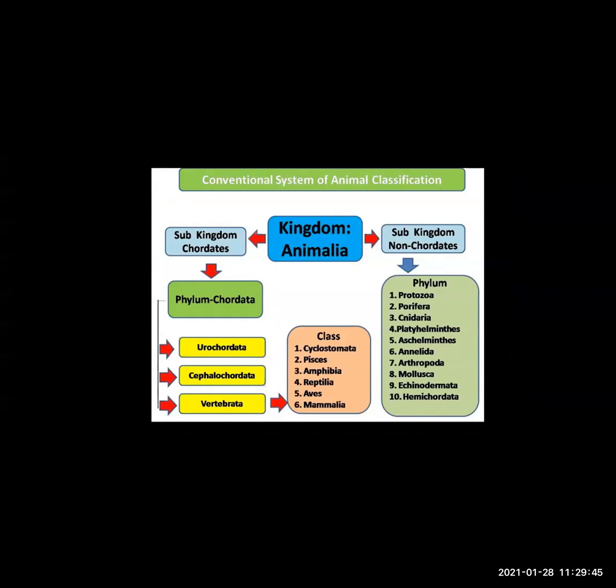Kingdom Animalia into 2 subkingdoms, chordates and non-chordates. And as I said, non-chordates is further classified into 10 phylums, which we are going to study in detail. Chordates is divided into phylum Chordata, which is further subdivided into three subphylums: Urochordata, Cephalochordata, and Vertebrata. Vertebrata is further classified into six classes: Cyclostomata, Pisces, Amphibia, Reptilia, Aves, and Mammalia.